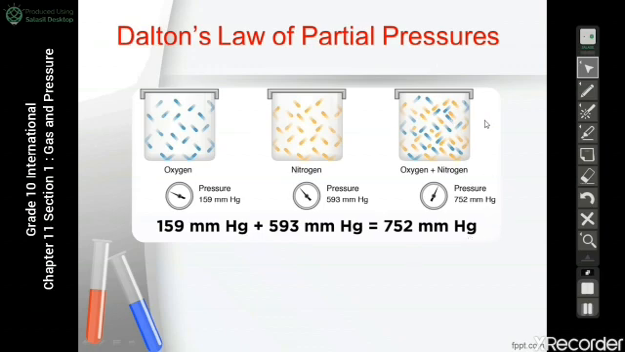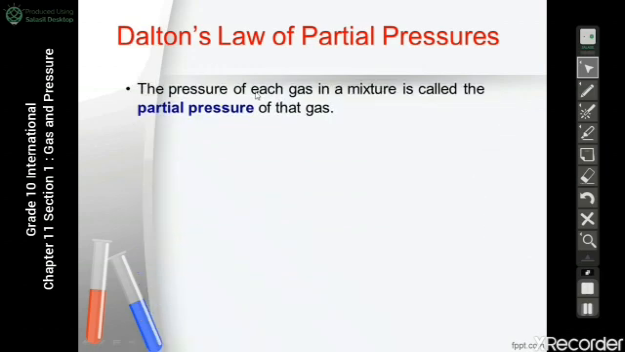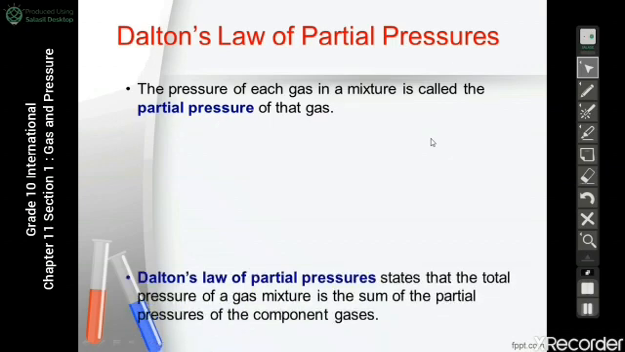Now we have a mixture of gases. So the pressure of oxygen, only oxygen in this mixture, is called partial pressure. And the pressure of nitrogen in this mixture is called partial pressure. So what is partial pressure? The pressure of each gas in a mixture is called partial pressure.